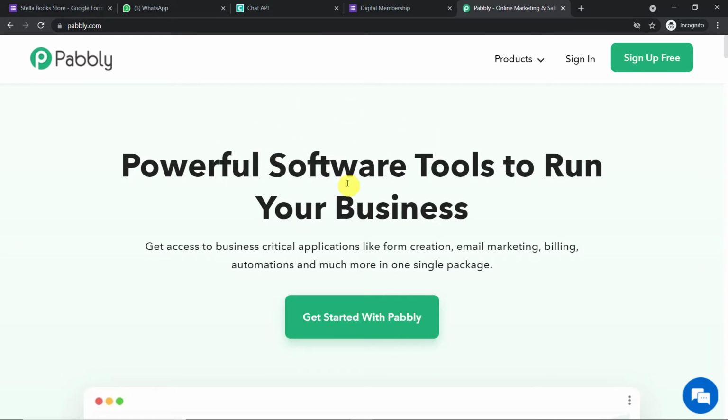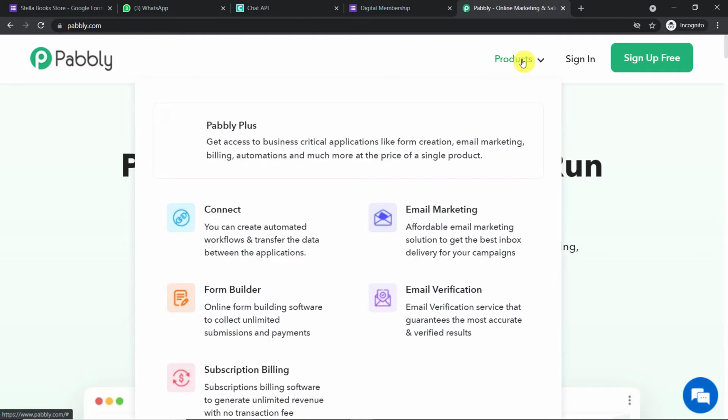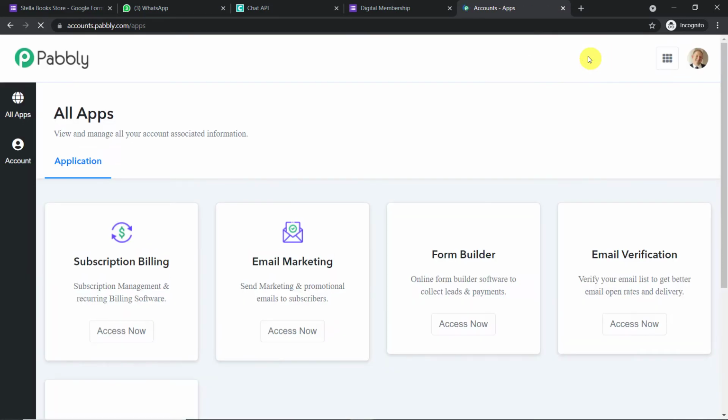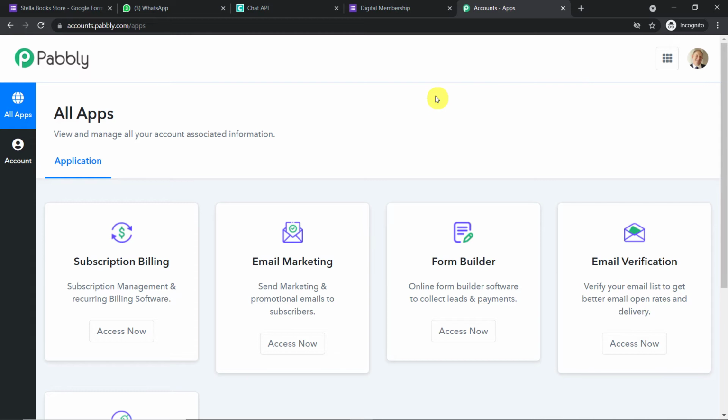Okay, so this is the website of Pabbly.com, hover on products, and here you will find Connect. Just click on Connect. Okay, so this is the landing page of Pabbly Connect. Just click on sign in. Okay, so this is the dashboard of Pabbly Connect. As you can see, I already have made an account in Pabbly Connect. You can also create your own free account in just 2 minutes.